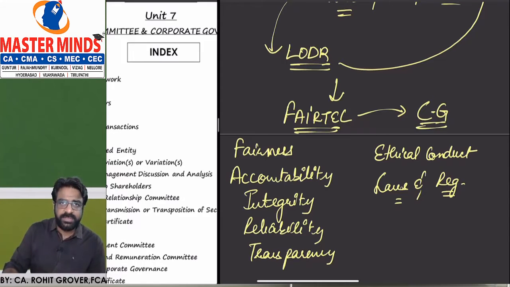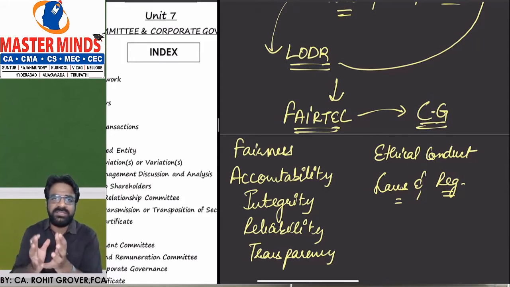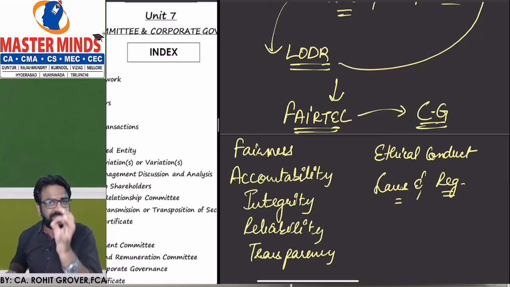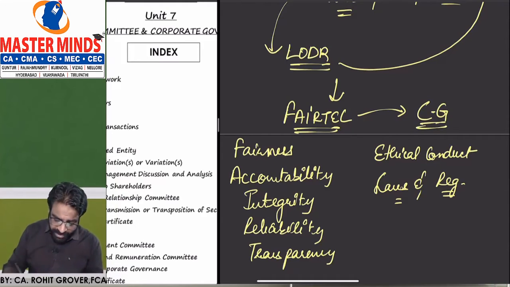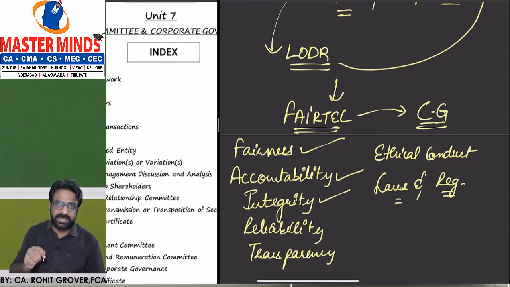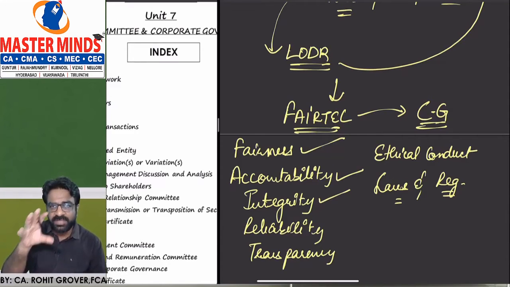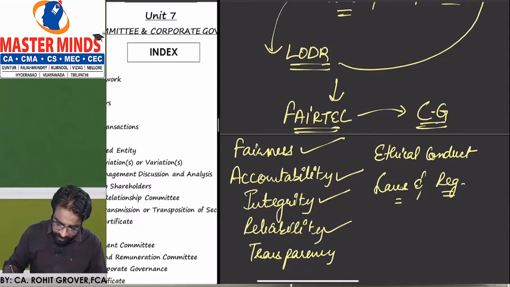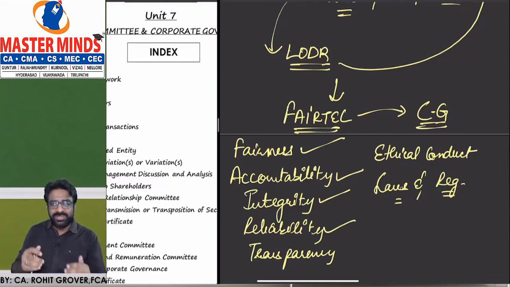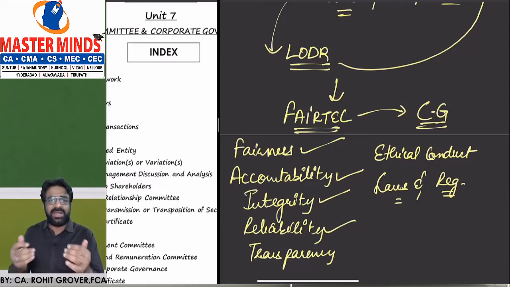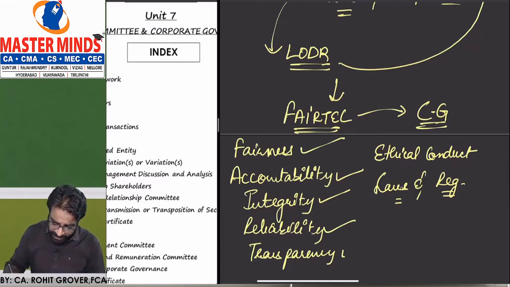Corporate governance. So basically via corporate governance regulations, what SEBI is trying to tell you is that if you are a listed company, be fair in your dealings. Be responsible for what you are doing. Be an honest and sincere company as a listed company, because a hell of a lot of public money is involved. Be reliable. Show some reliability. Prepare your books of accounts in a reliable manner. Have transparency. Show everything to the shareholders.